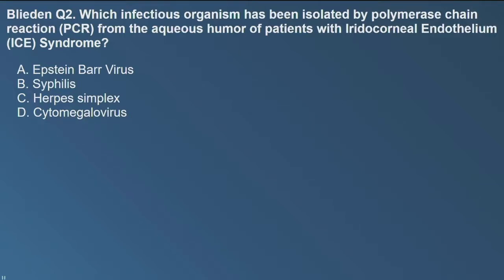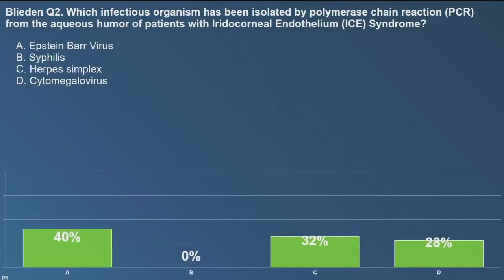Which infectious organism has been isolated by PCR from the aqueous humor of patients with ICE syndromes? I'll give you a few moments to answer. All right, so we're sort of split across a couple answers there, so hopefully we'll have the chance to know the answer here in a few moments.